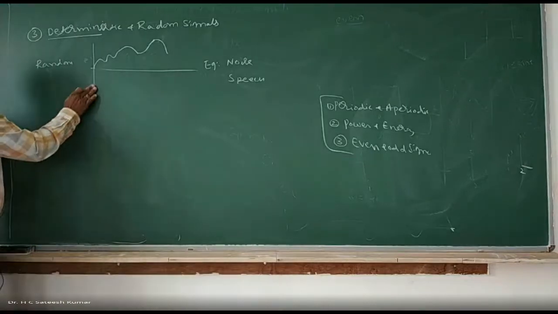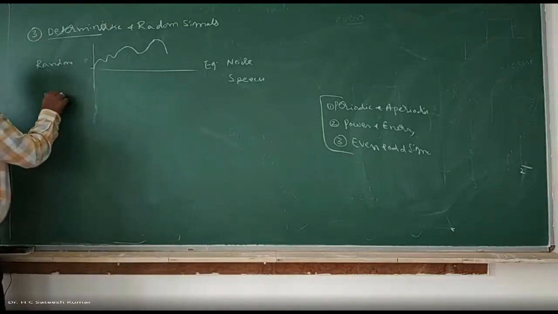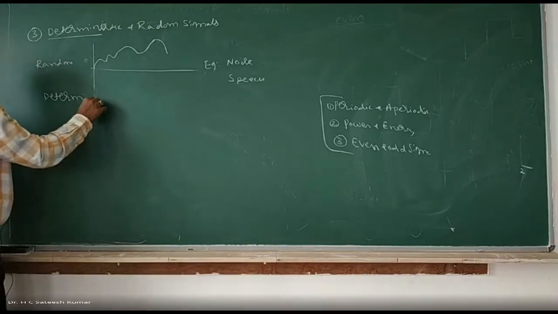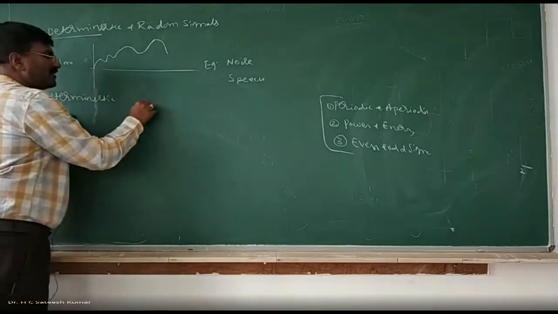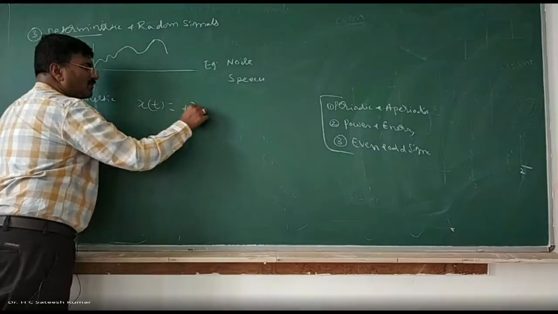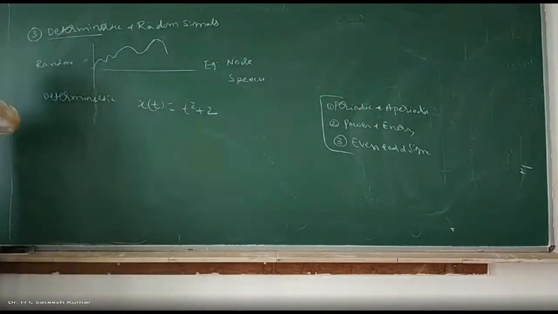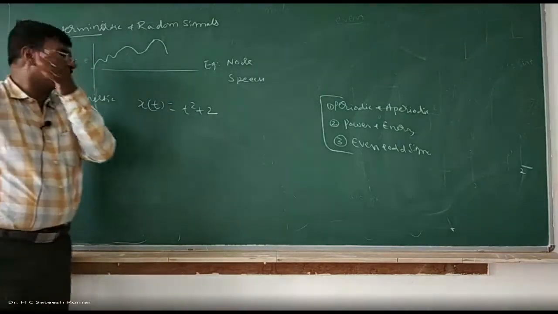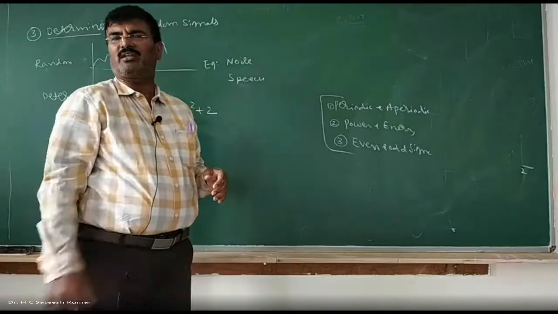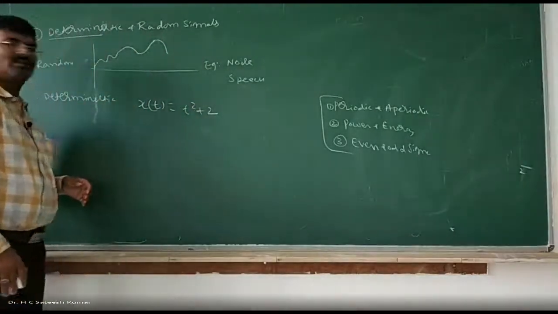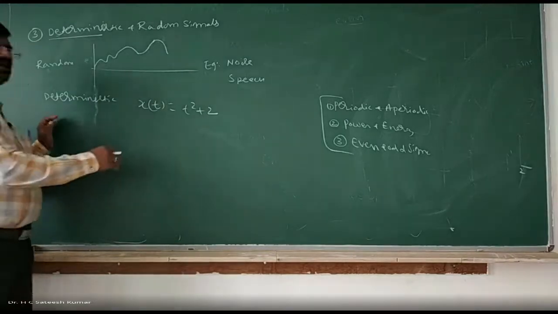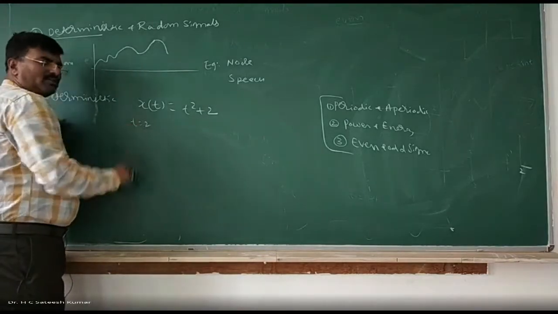Deterministic is nothing but, if you are able to determine the value of the signal. For example, x of t is equal to t square plus 2 is a deterministic signal. My way of telling that a signal is deterministic is, if you are able to write the equation for any signal, such kind of signals we call it as deterministic signal. I can tell the value. What is the value after 5 seconds? Let us say at time t is equal to 2, what is the value of the signal? 2 square.